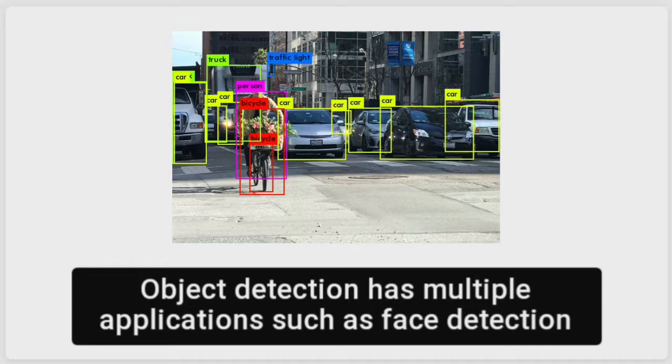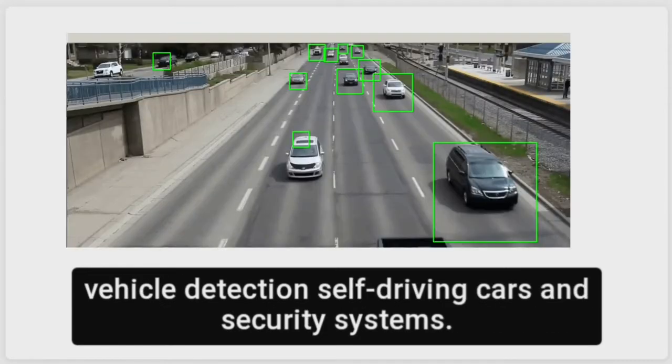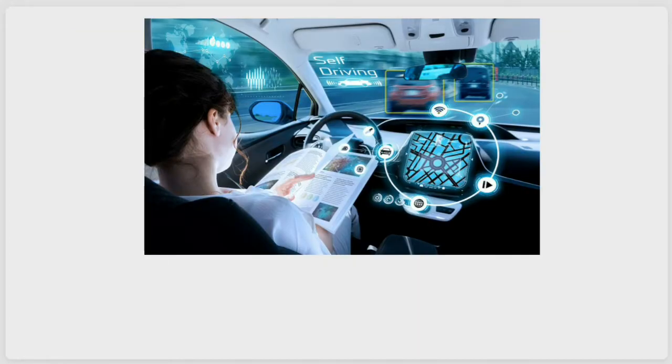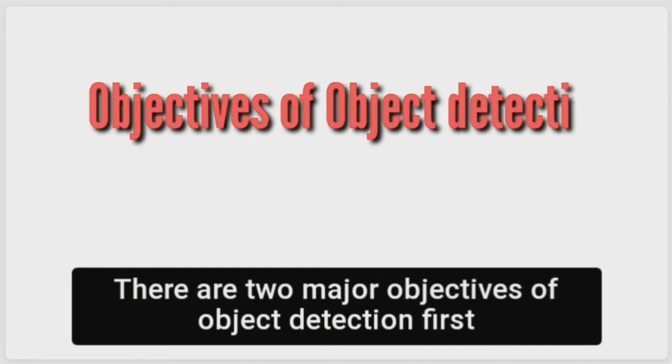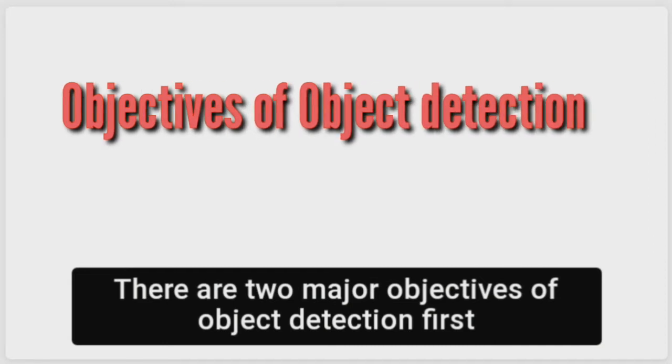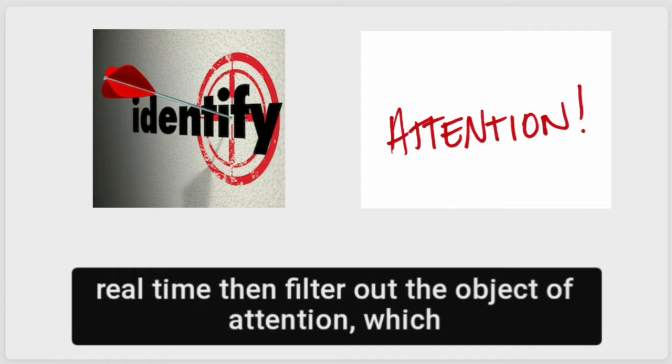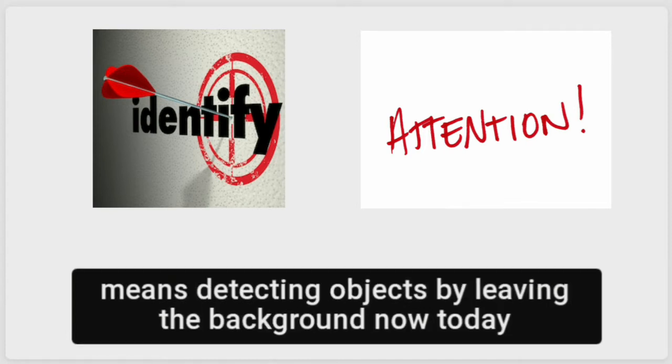Object detection has multiple applications such as face detection, vehicle detection, self-driving cars and security systems. There are two major objectives of object detection. First, to identify all objects present in an image or a video or in real time. Then, filter out the object of attention, which means detecting objects by leaving out the background.